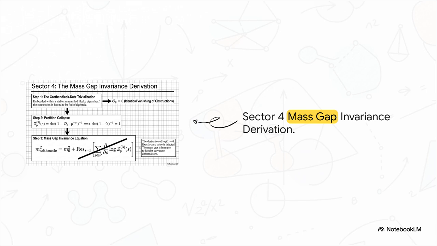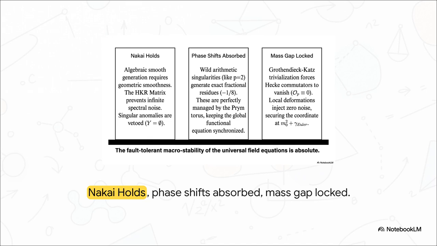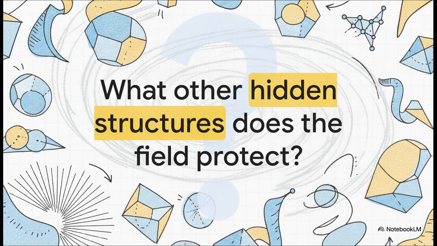The local P-curvature deformations utterly fail to alter the coordinates, keeping the mass gap firmly, irrevocably anchored in place. The audit is officially complete, the singular impersonator is mathematically vetoed, the anomalous phase shifts are smoothly absorbed, and the mass gap is securely locked down. The Nakai conjecture holds not just as a neat geometric trick, but as an absolute, fault-tolerant prerequisite for the macrostability of universal field equations. As we wrap up this explainer, I want to leave you with something to really think about.